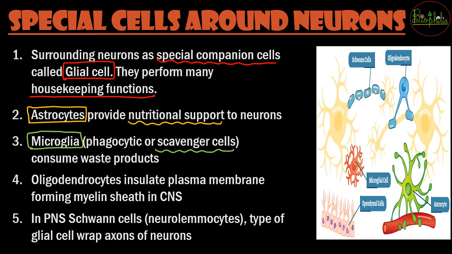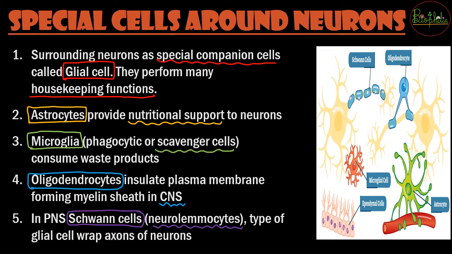The next ones are going to be the oligodendrocytes. These oligodendrocytes are going to be providing the insulation. That is, whatever the myelin sheath needs to be formed in the CNS is going to be done by the oligodendrocytes. And in the PNS, there is going to be Schwann cells. Now, what are these Schwann cells? We are very well known to these Schwann cells. These are also called as neurolemmocytes, and these are the different type of glial cells which are going to wrap around the axons of the neurons, forming the myelin sheath.